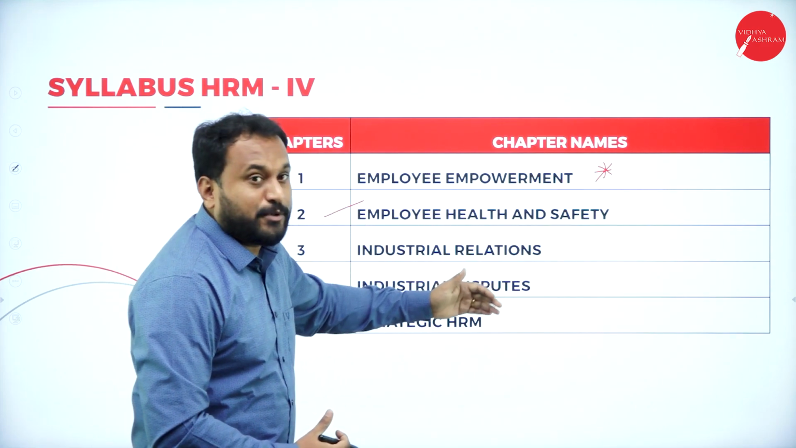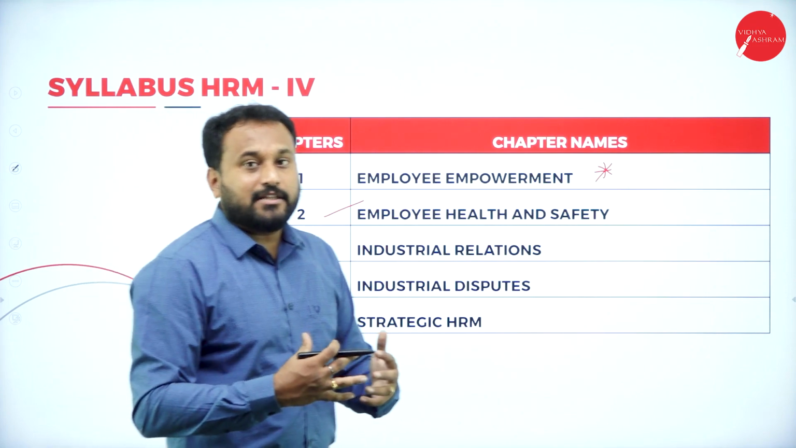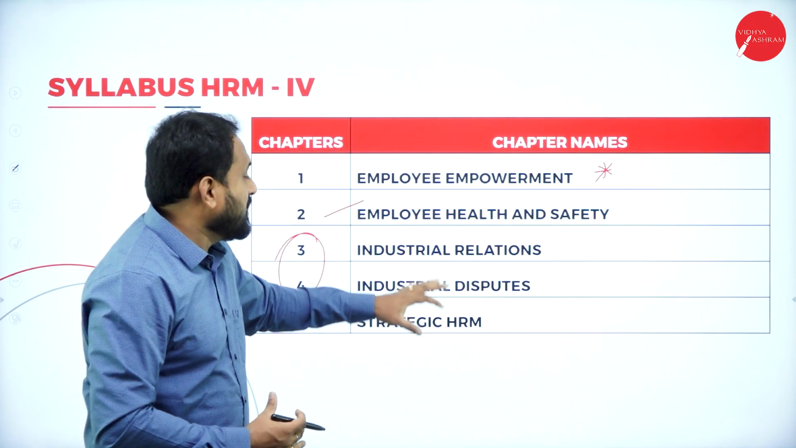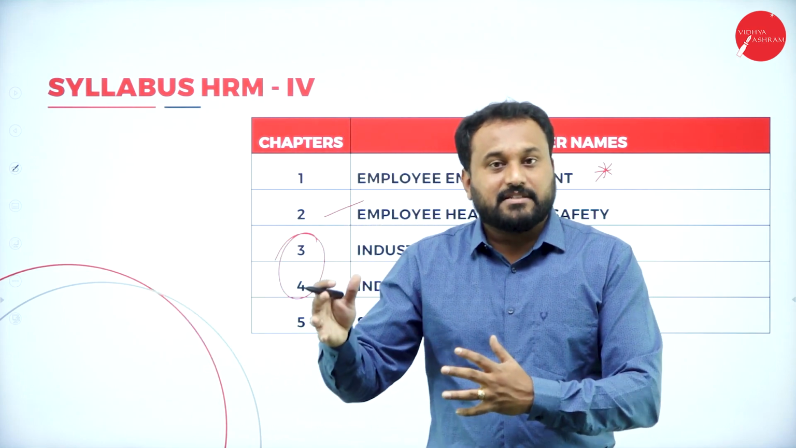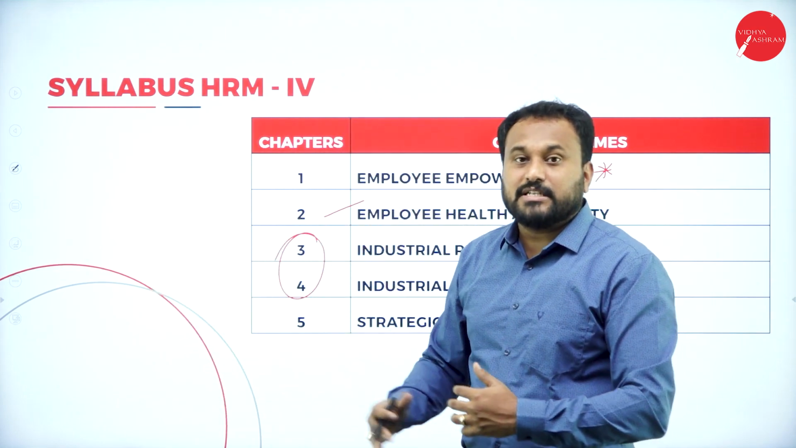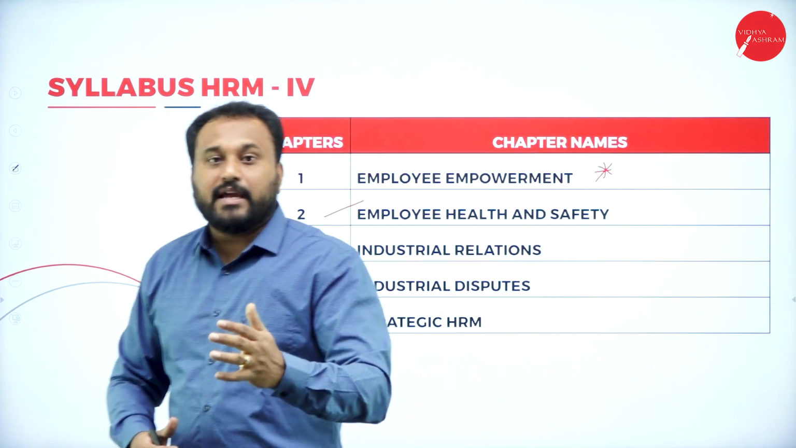Then industrial disputes. Earlier, 3 and 4 were always together, that is, the relations and the disputes. Now again, the way HRM3 performance appraisal and performance appraisal method were split, they have divided the same thing here also. They have made a separate chapter 3 and chapter 4.